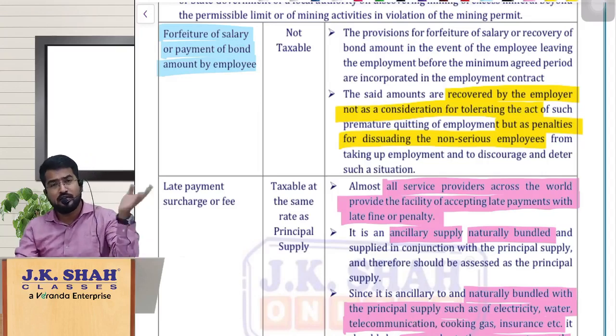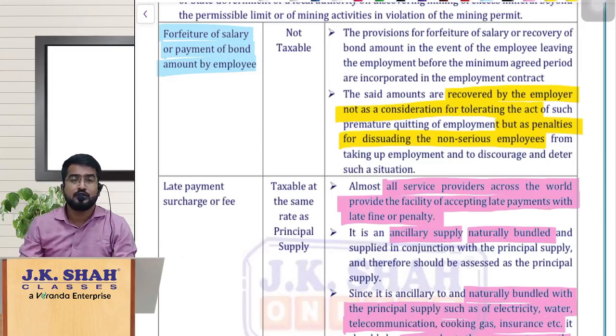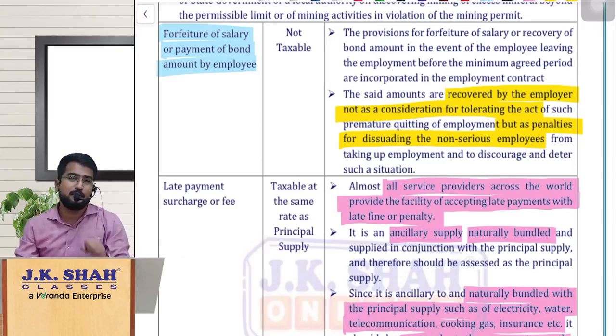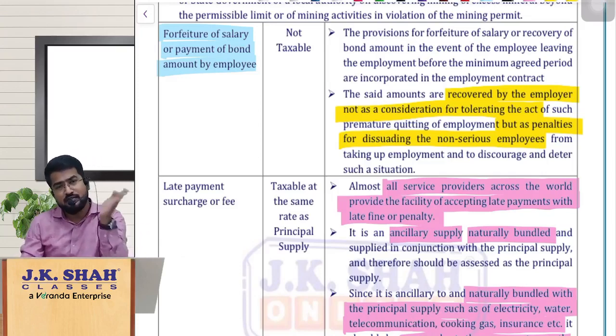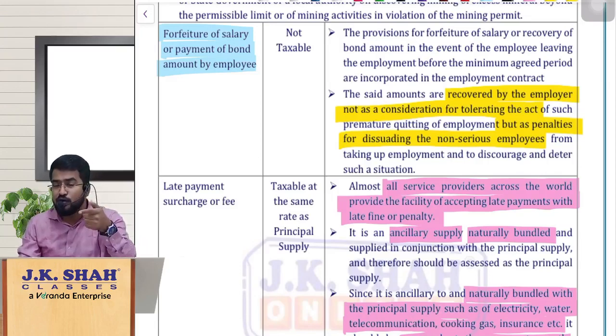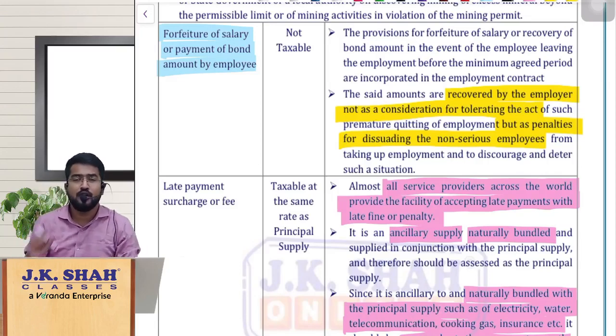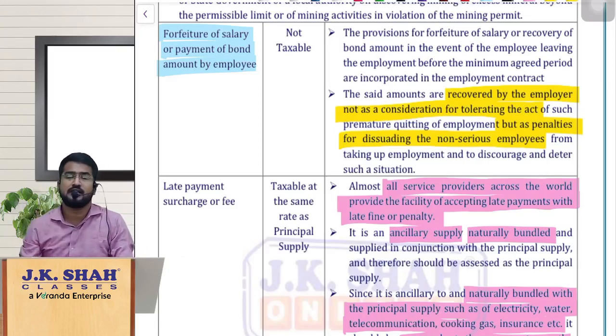Also we have to incur the cost again to hire people, conducting interviews, advertising. So the point is to discourage people who are not serious about employment. The employer will have a bond with the employee who is coming into the company, that if you leave the job within 3 years, for example, you should pay us 1 month salary as the penalty.